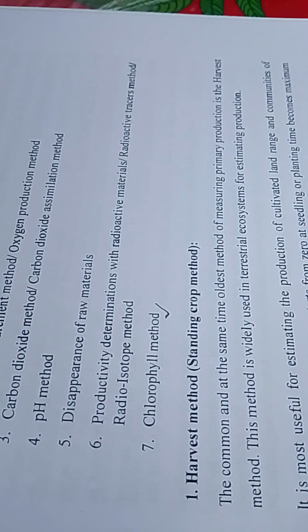Harvest method, standing crop method. The common and at the same time oldest method of measuring primary productivity is the harvest method. This method is widely used in terrestrial ecosystems for estimating production. It is the most useful for estimating the production of cultivated land, range, and communities of annual plants where production starts from zero at seedling or planting time, becomes maximum at harvest, and is subject to minimum use by consumers.